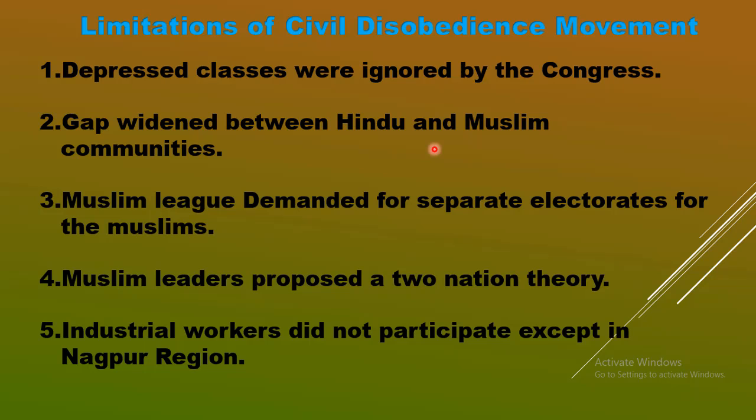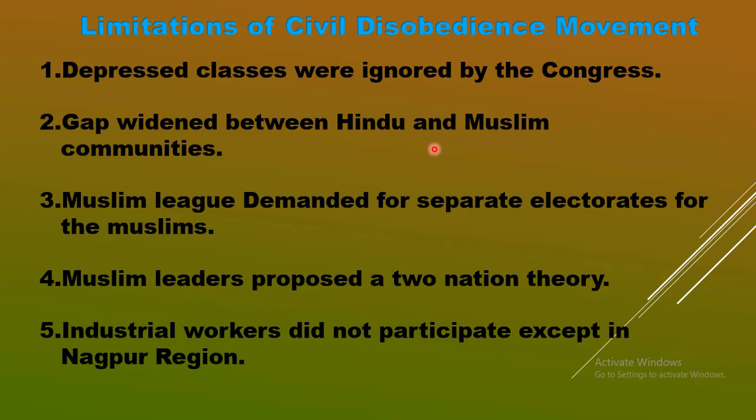Point number 3 says Muslim League demanded separate electorates for the Muslims. I have already told that Dr. B.R. Ambedkar also demanded separate electorates to elect representatives from the Dalit community.